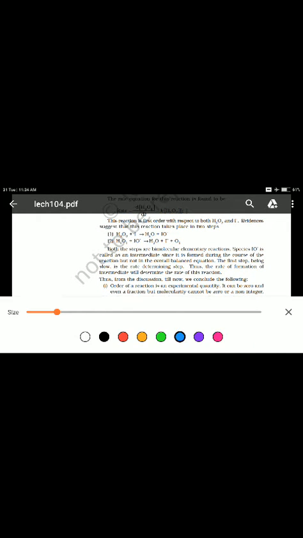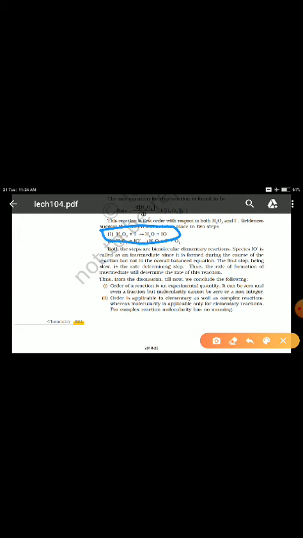This is the slowest step that has occurred in this particular reaction, but regarding this, one more step has also occurred, this particular step.